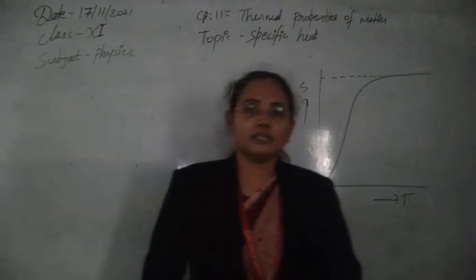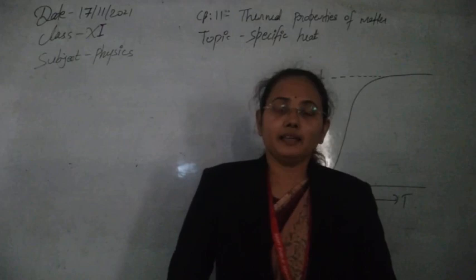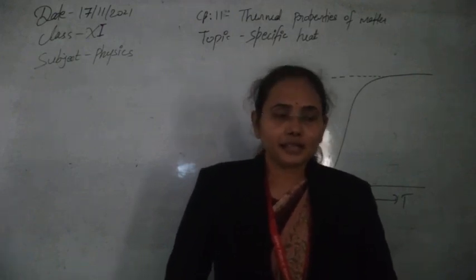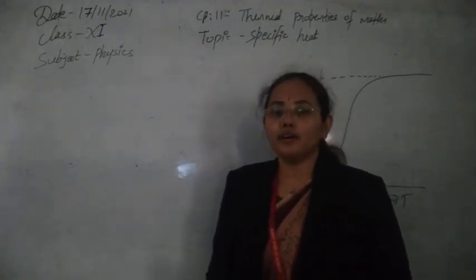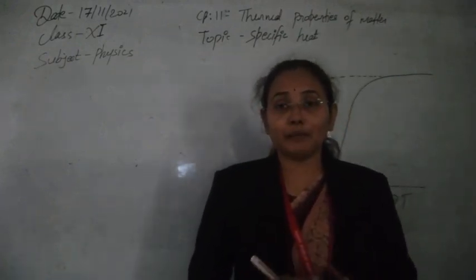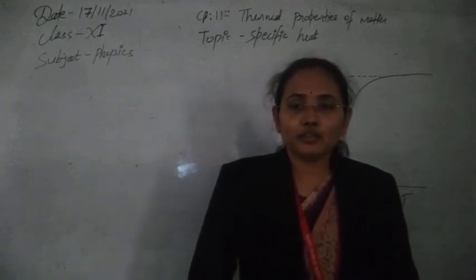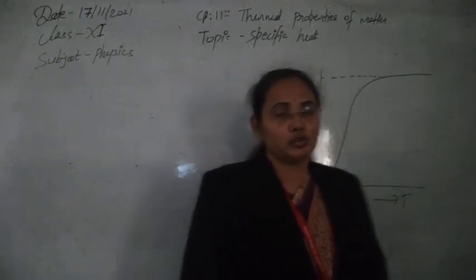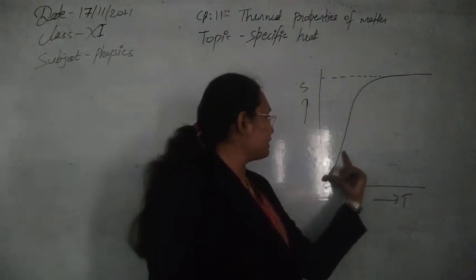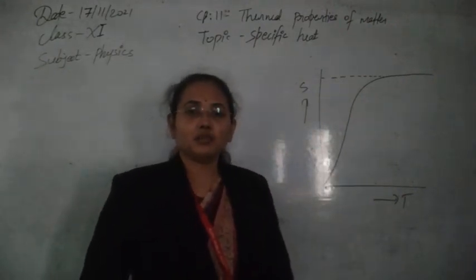Again, after this discussion, it was tried to be corrected by Einstein. Einstein also made an effort to calculate the variation of specific heat with temperature, but according to his concept, the specific heat is directly proportional to temperature. For some range his law was fulfilled, but it was not satisfied for all temperatures.